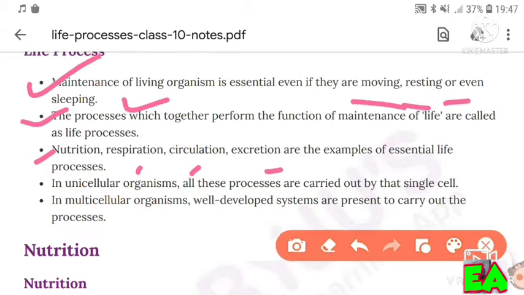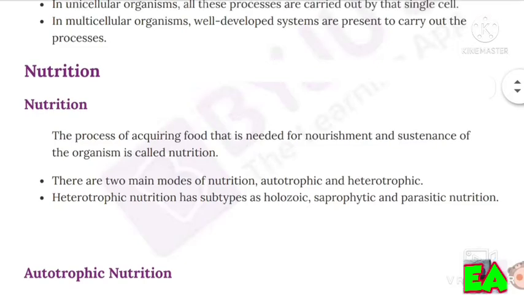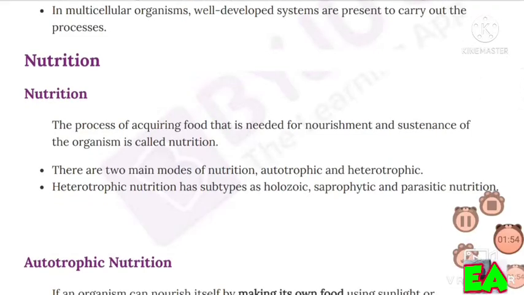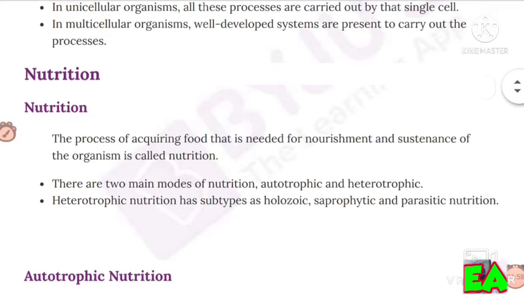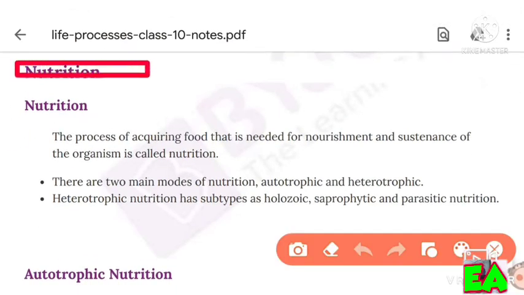Then next, nutrition. The process of acquiring food that is needed for nourishment and sustenance of the organism is called nutrition.